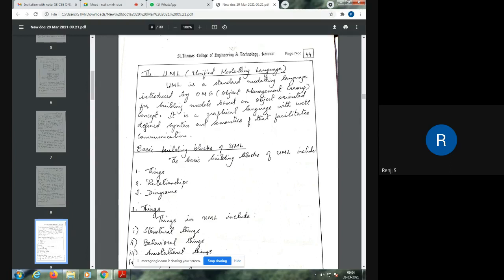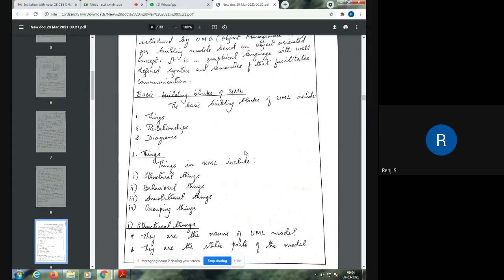So what are the components involved in UML? What are the things that are being defined in UML by OMG? That's an overall view which you have already studied. I'm going to just go through the basic building blocks of UML.